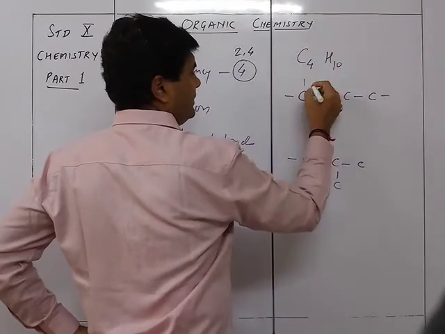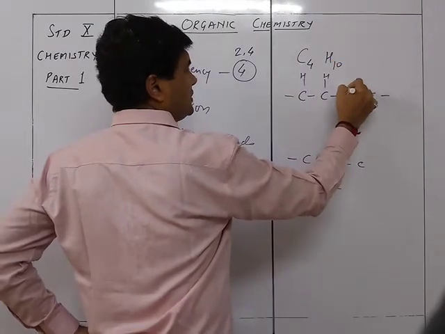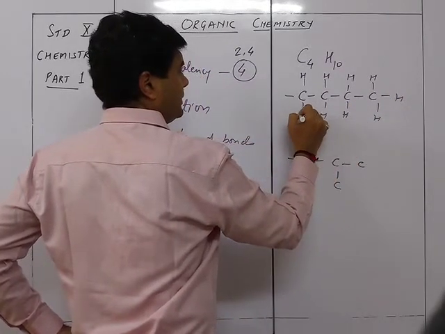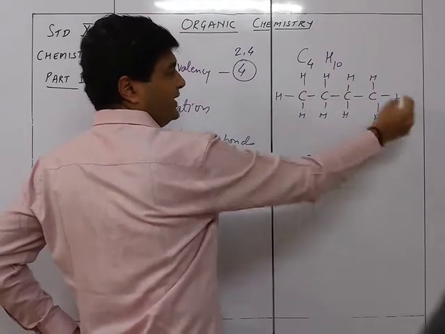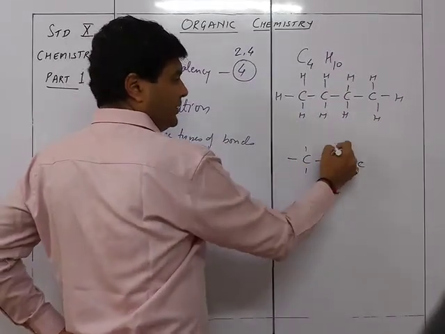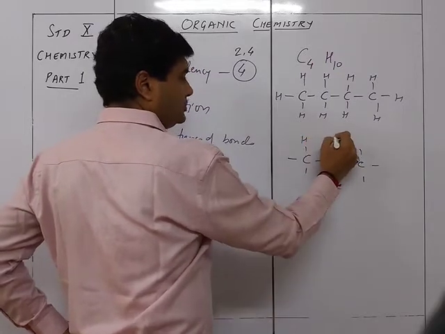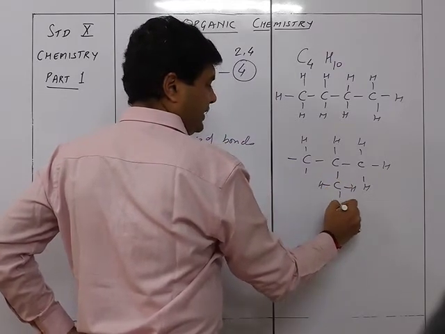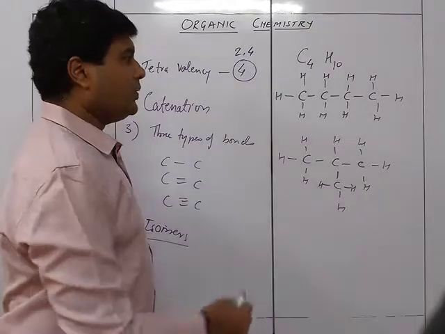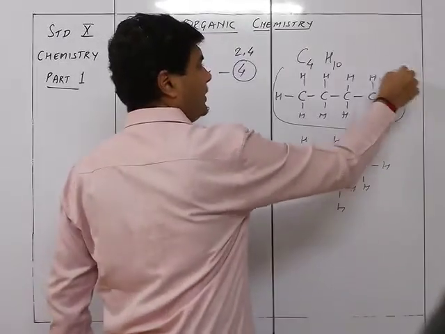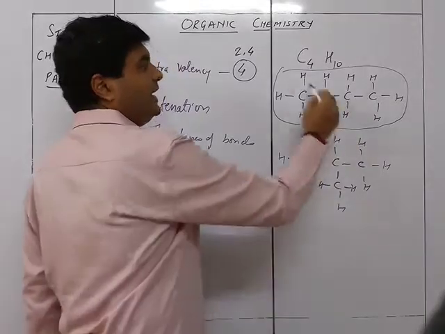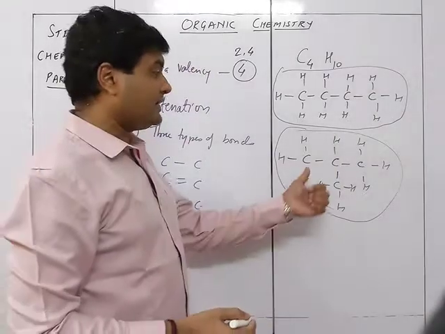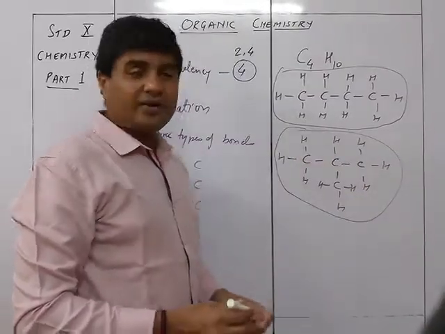Let us take C4H10. So it is C4 and the H are 10. Here also, if you count the valencies, you get 1, 2, 3, 4, 5, 6, 7, 8, 9, and 10. You can see this structure is formed by 4 carbon atoms and 10 hydrogen atoms, and this is also the same kind of structure with 4 carbon atoms and 10 hydrogen atoms.